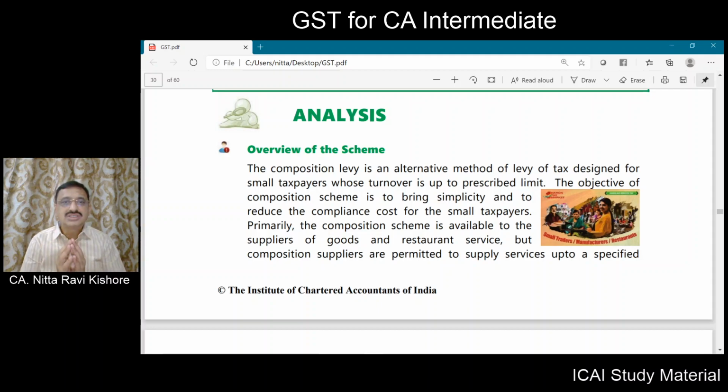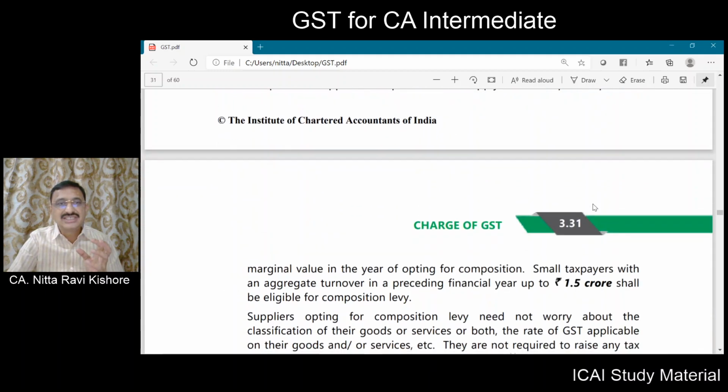The composition scheme is applicable for suppliers of goods and suppliers of restaurant service. But this composition scheme is applicable even for supply of service up to a specified marginal value in respect of those persons who are opting for the composition levy.